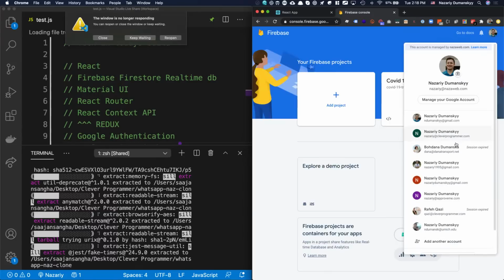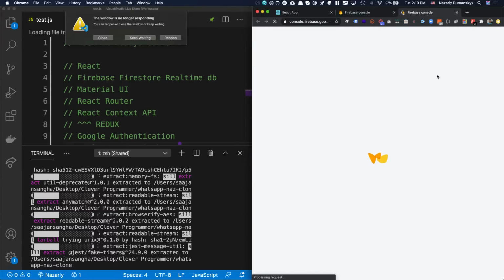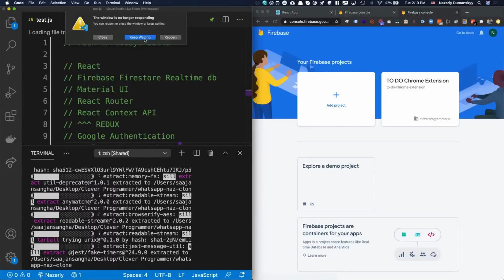Let's go ahead. I'm gonna use this one. Hold on. Nice. Oh, is your VS Code crashed? What's that? Looks like it did something. I don't know. It might be because of the terminal.